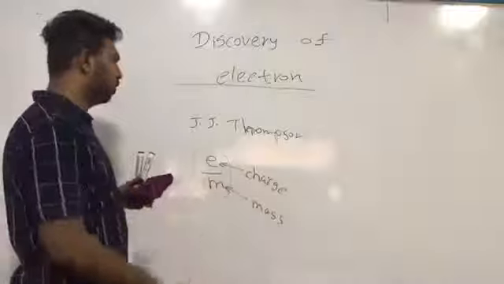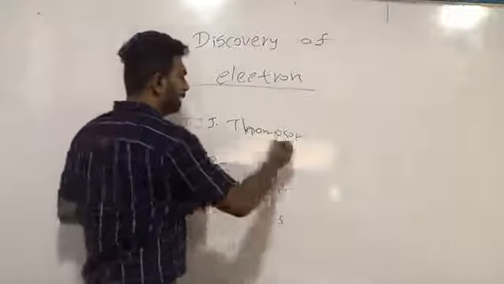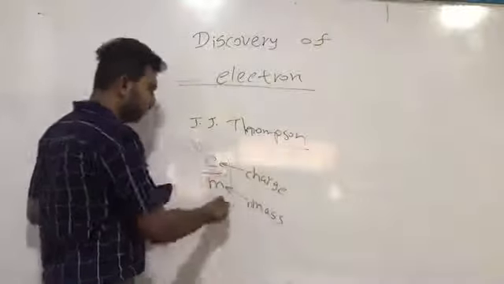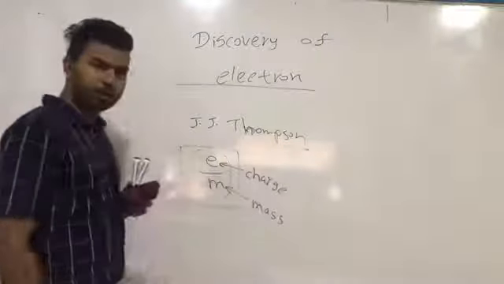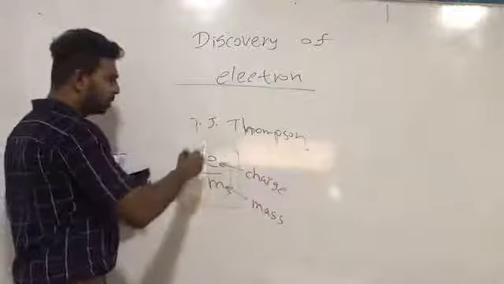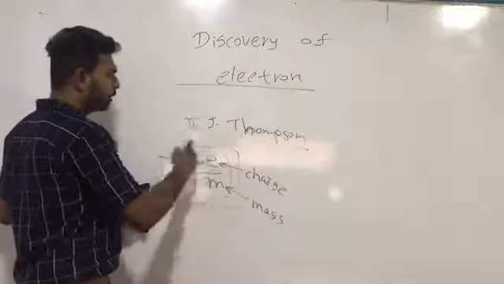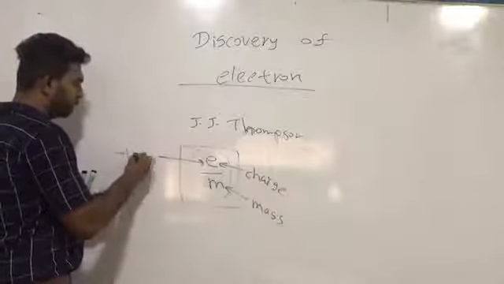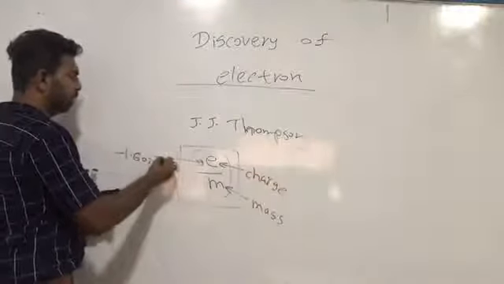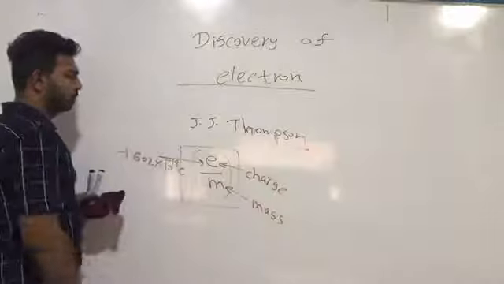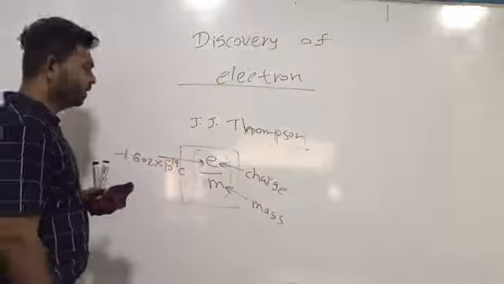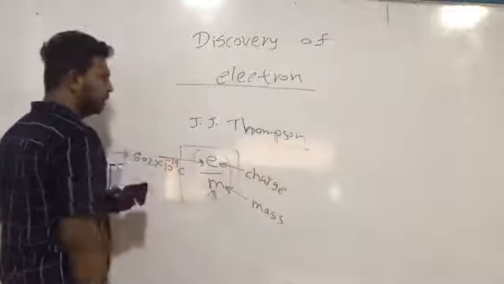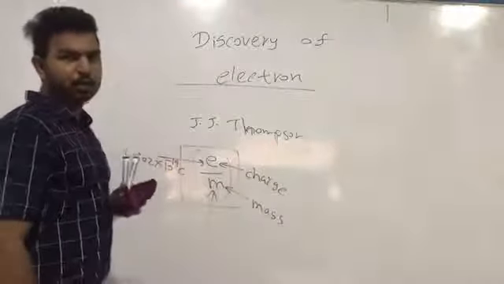After finding this value, Thomson substituted the E value, minus 1.602 into 10 to the power minus 19 coulomb.